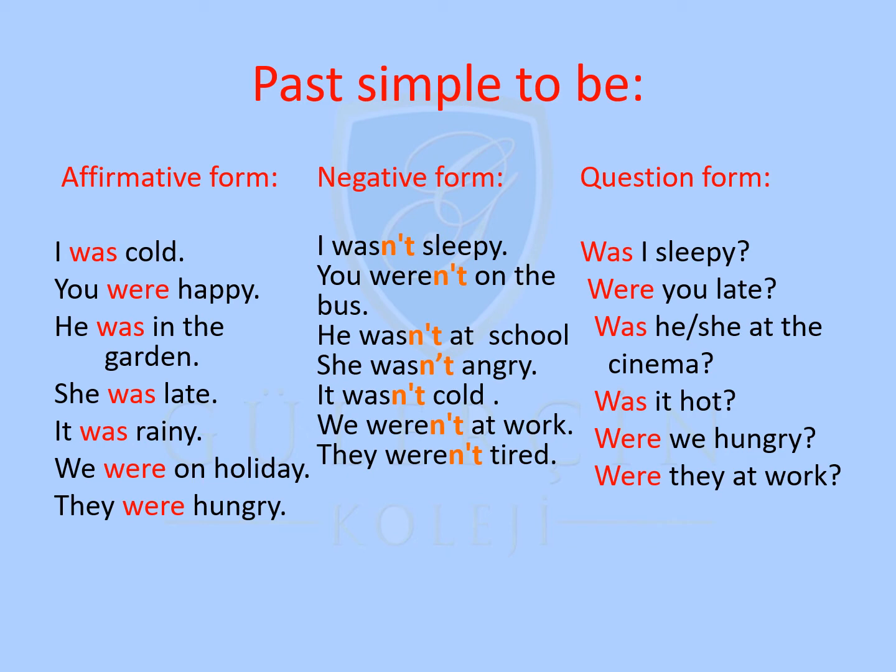Question form. Was or were goes at the beginning of the sentence. Was I sleepy? Were you late? Was he or she at the cinema? Was it hot? Were we hungry? Were they at work? And the answer will be yes, I was, no, I wasn't, or yes, you were, no, you weren't.